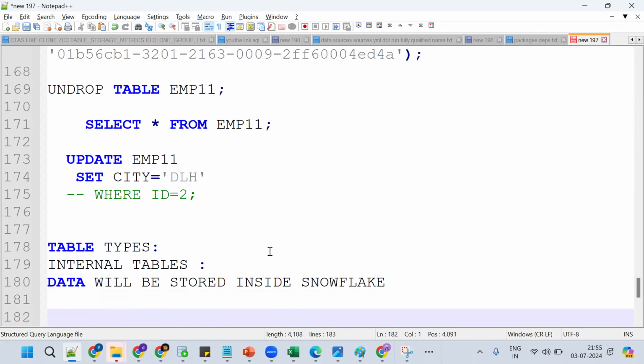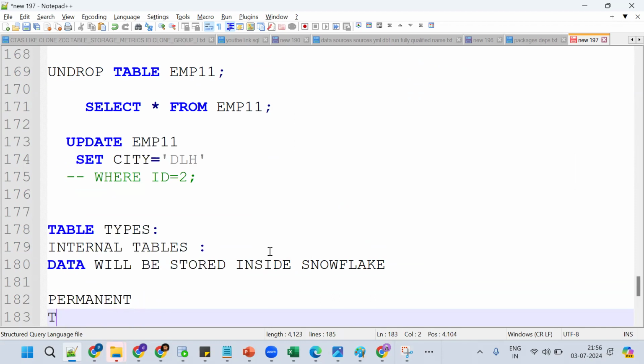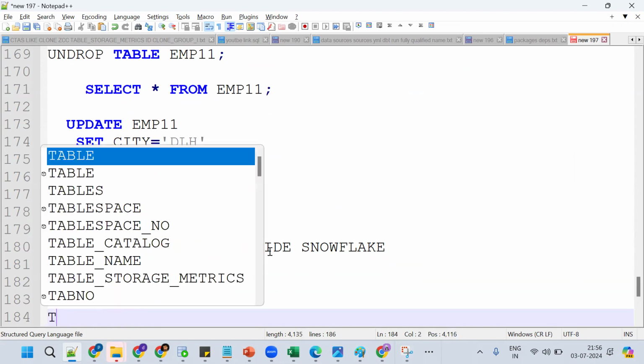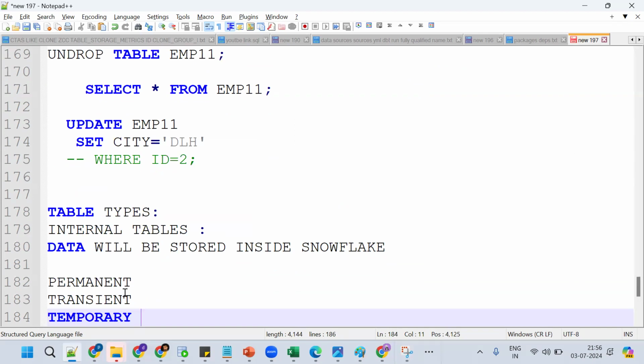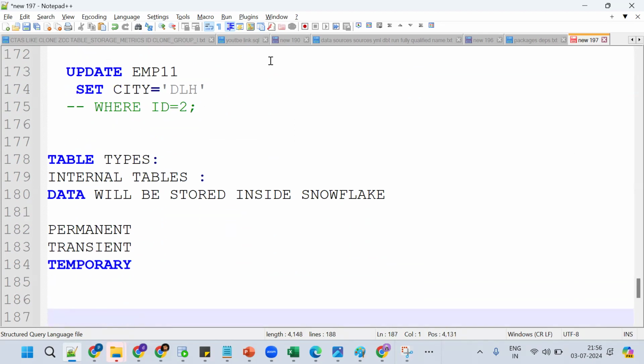Snowflake. Okay, see, these are divided into permanent table, transient table, and temporary table. So this topic is linked to the time travel concept. The time travel concept is linked to this topic only: permanent table, transient table, and temporary table.